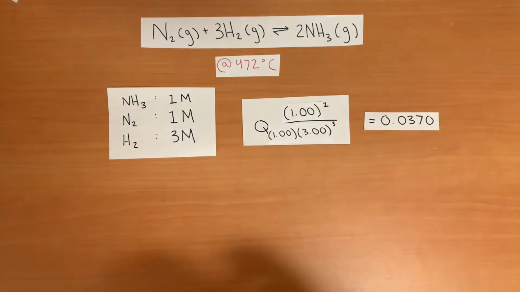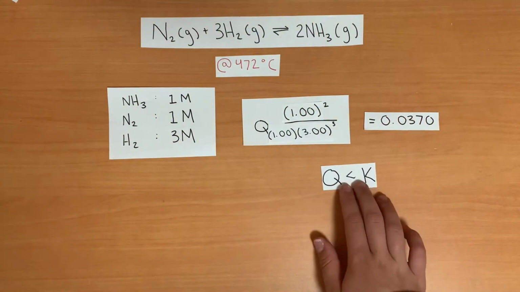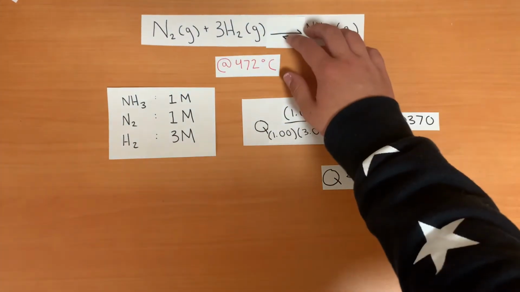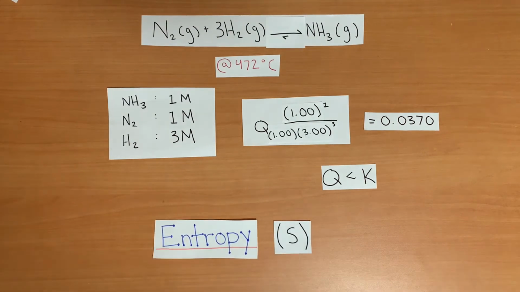Q is less than K, so therefore the forward reaction dominates and the system moves spontaneously towards the equilibrium constant by the formation of NH3. The opposite process, or the reverse reaction, is not spontaneous at 472 degrees Celsius. Based on this, we now know that thermodynamics can tell us about the direction and extent of a reaction, but nothing about the speed. As you have just learned, randomness is expressed by entropy, S. The more disordered a system, the higher the entropy.